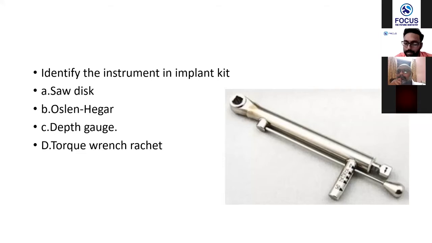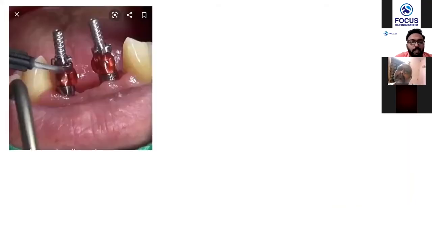Rather, I'll show you the area. You should be able to identify and know what all other stuff is related to this particular instrument or this particular area. So this is a picture in which there's an implant. Obviously, there's an implant in the patient's mouth, and onto it some attachments have been kept. Okay, so think what it can be.